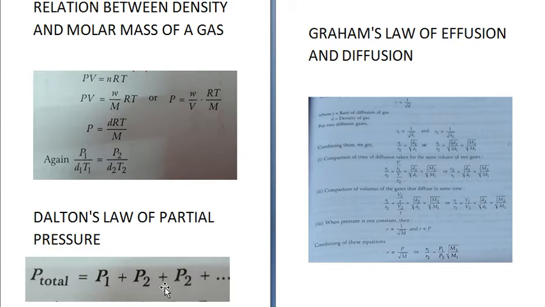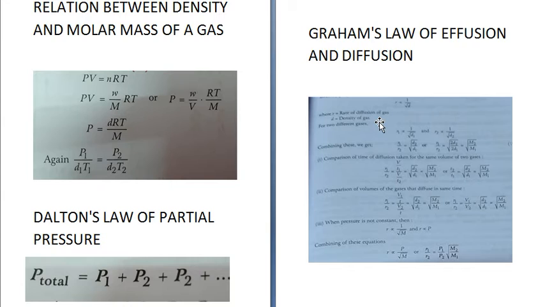Next we come to Graham's law of effusion and diffusion. You know, diffusion is the spontaneous mixing of molecules of one gas with those of another gas. And what is effusion? Effusion is the movement of gas molecules through a very small hole into a vacuum.